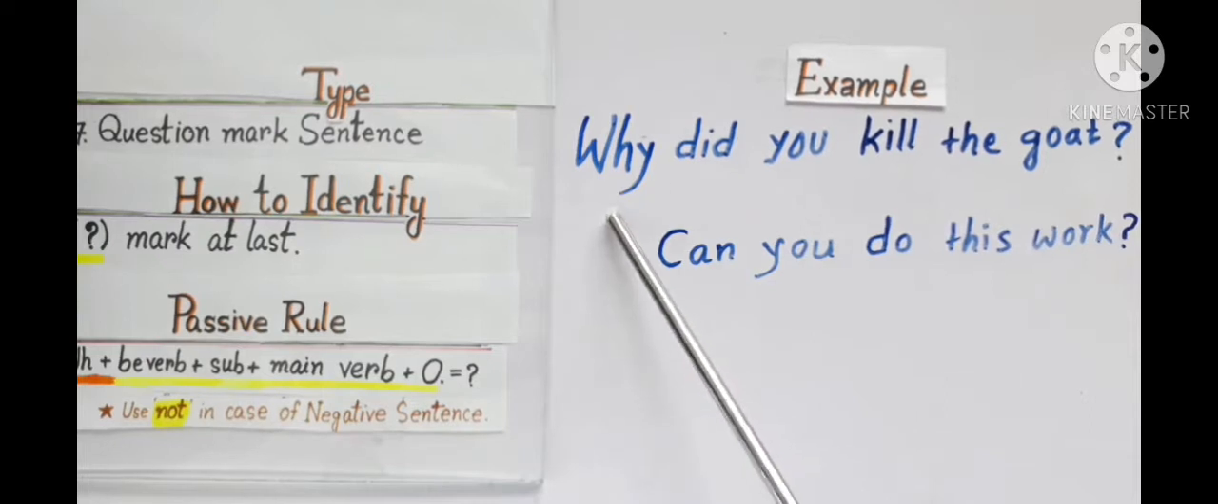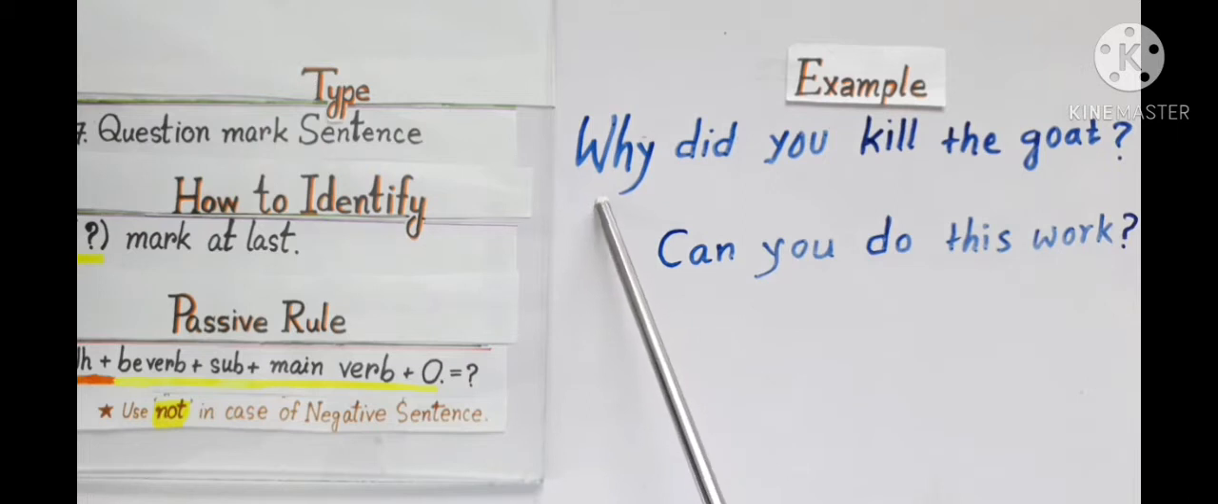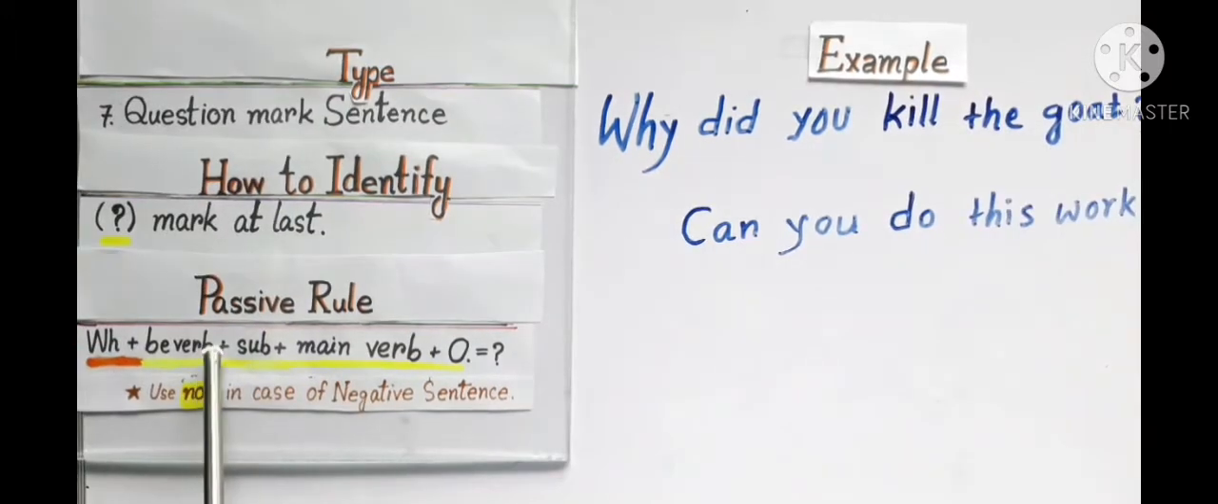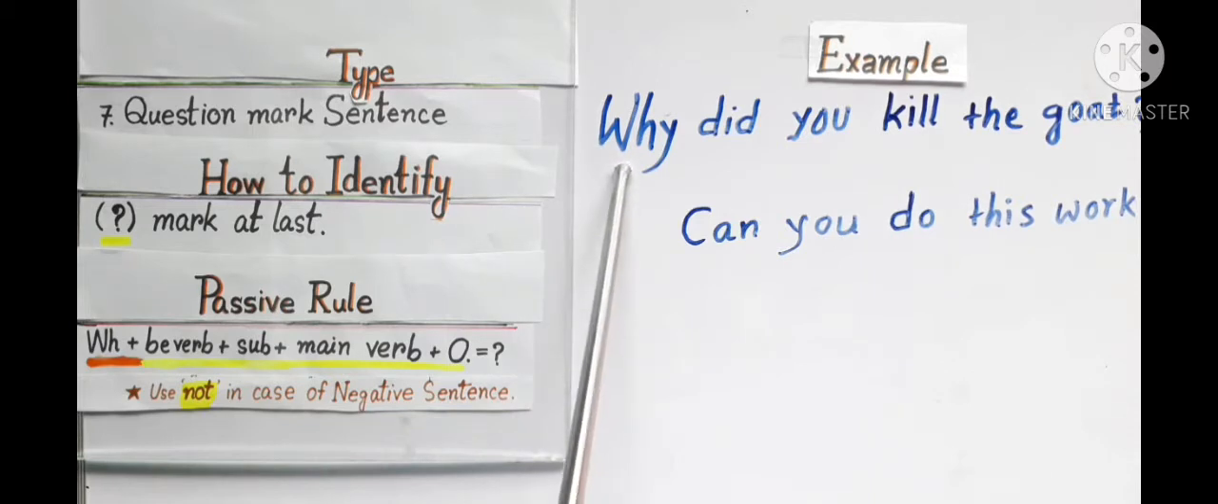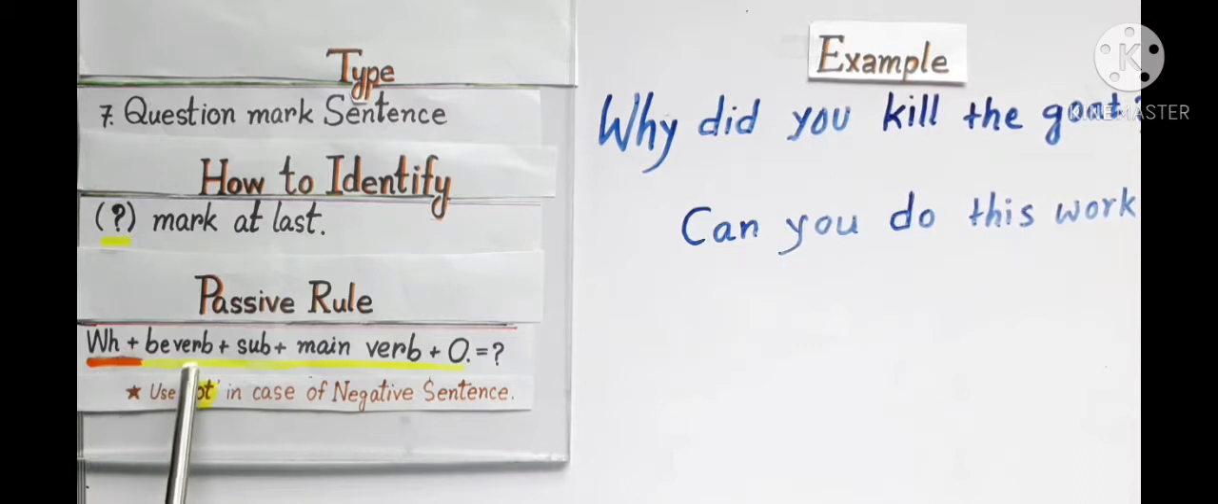And there are two types of question mark sentence: question mark with WH word and question mark without WH word. The passive rule for this type of sentences will be WH plus be verb plus subject plus main verb plus others and at last question mark. The passive rule for WH sentence will be WH plus be verb plus subject plus main verb plus others, and for sentence without WH word, start from be verb plus subject plus main verb plus others and question mark.